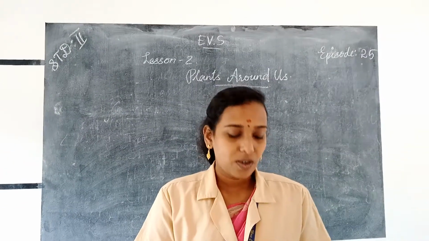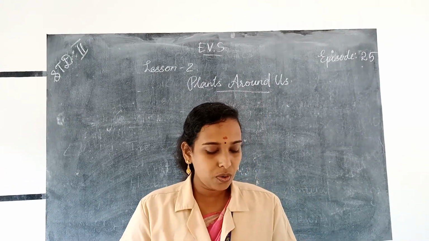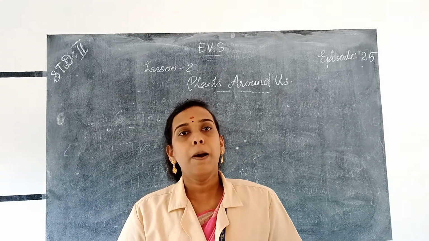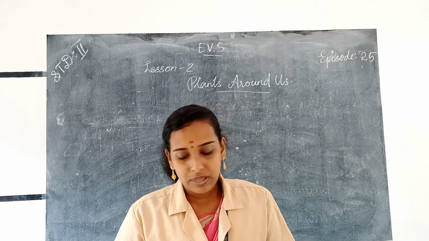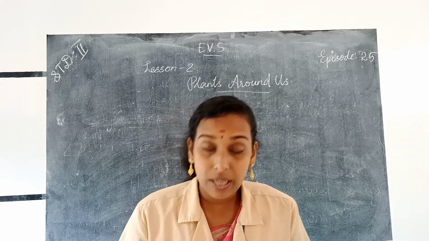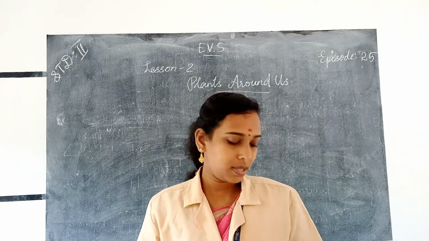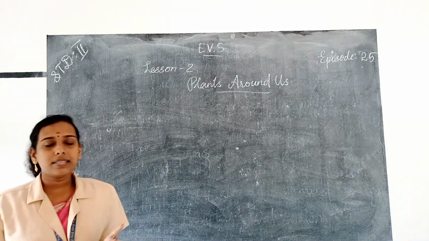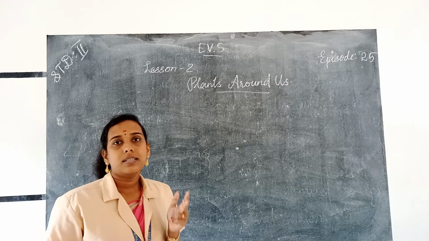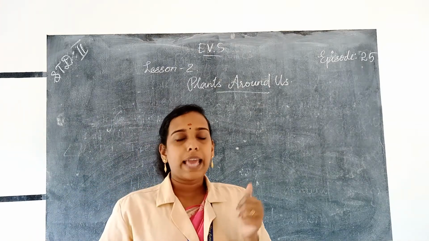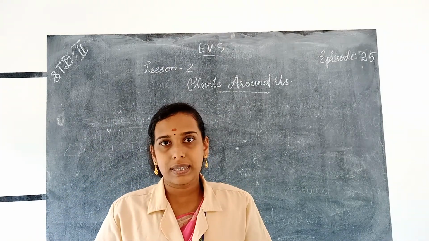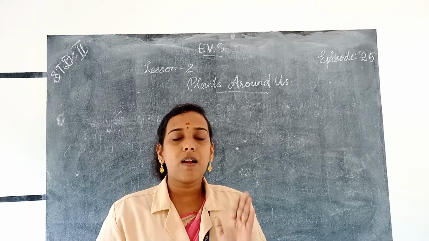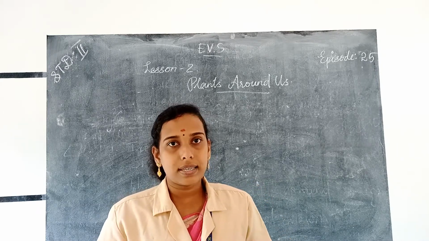So in the last class, we discussed our lesson 2, Plants Around Us, up to the portion types of plants according to their sizes. Which are the 5 types of plants according to the sizes? They are trees, herbs, shrubs, climbers, creepers. So these are the 5 types of plants and they are classified on the basis of their sizes.